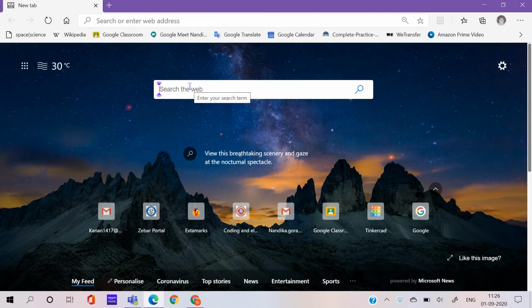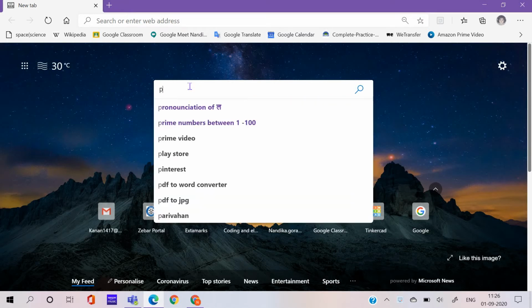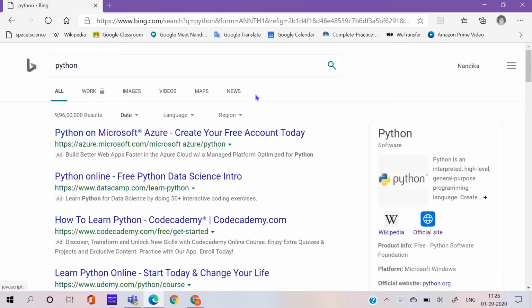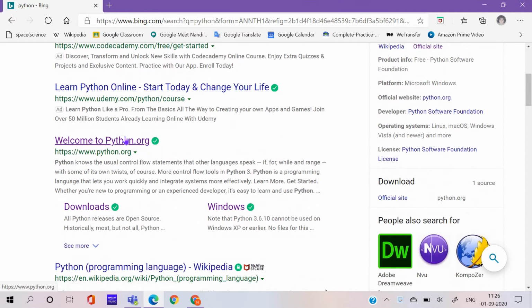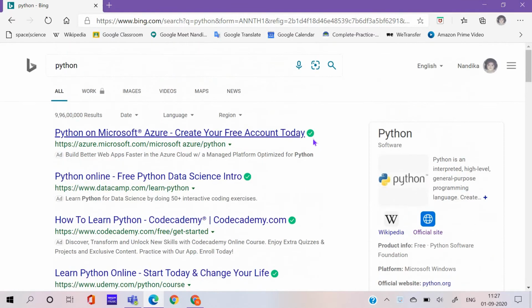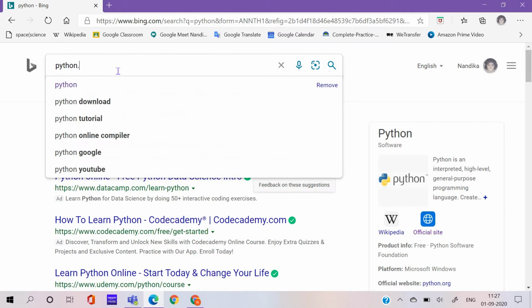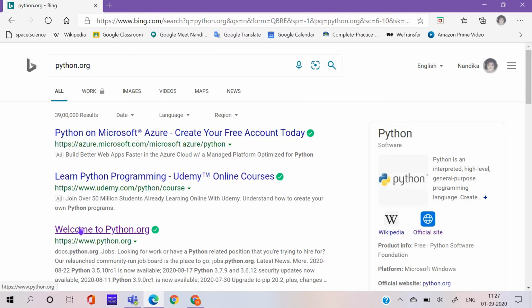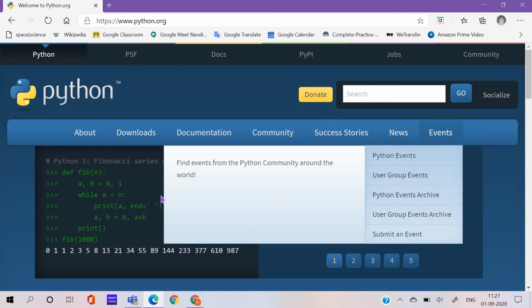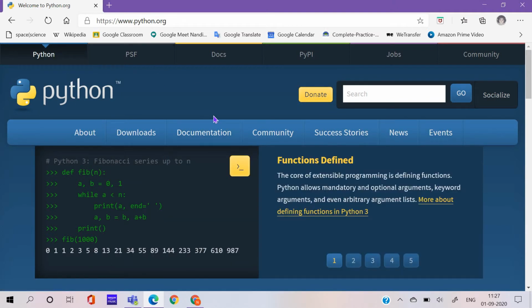Then search Python, or you can also search python.org so you can directly get the website. Can you see this, Welcome to python.org? Click that. So here you come to the Python website.